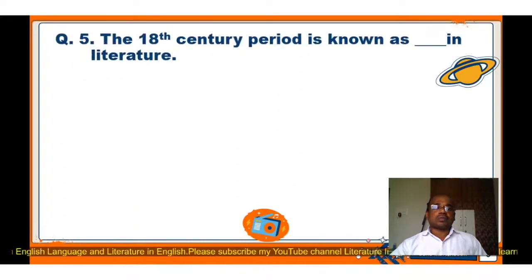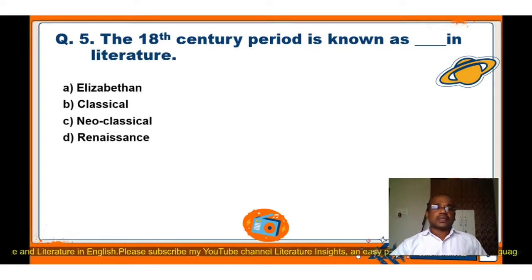Next question, question number 5. The 18th century period is known as blank in literature. Four options are here: A. Elizabethan, B. Classical, C. Neoclassical, D. Renaissance. The correct answer of this question is C, Neoclassical. The 18th century period is known as Neoclassical period in literature.